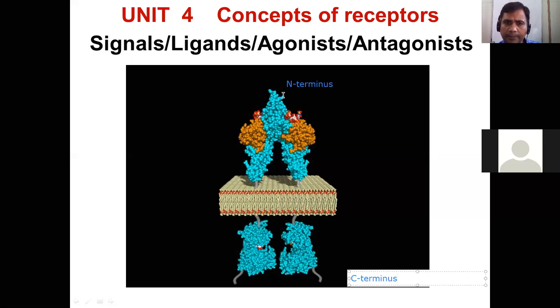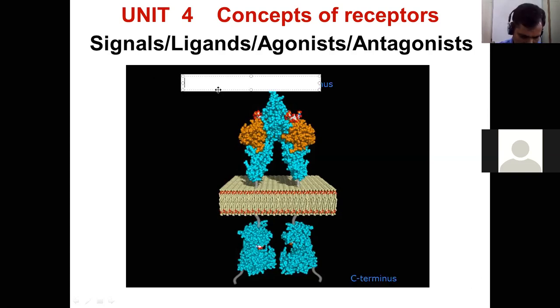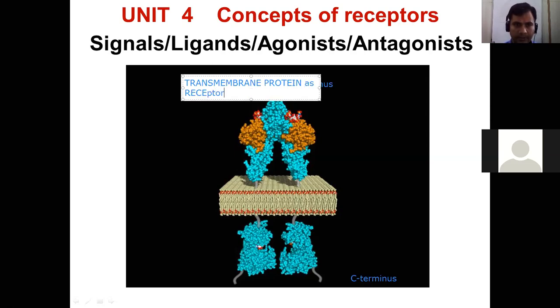So if you look at this classical receptor, the polypeptide is working as a transmembrane receptor. So I will write here, this is a transmembrane protein as a receptor.